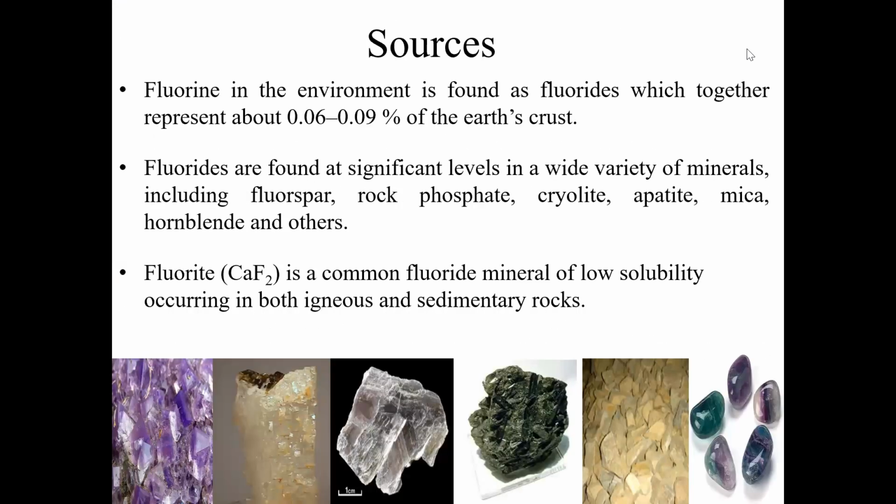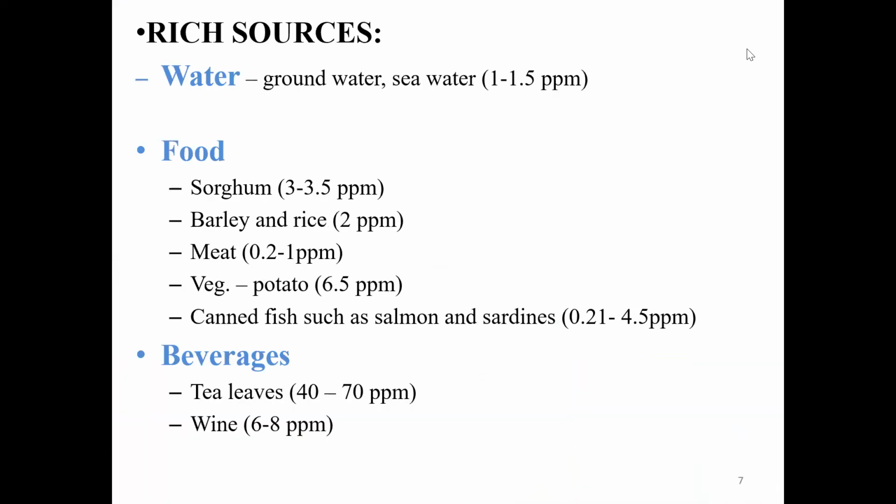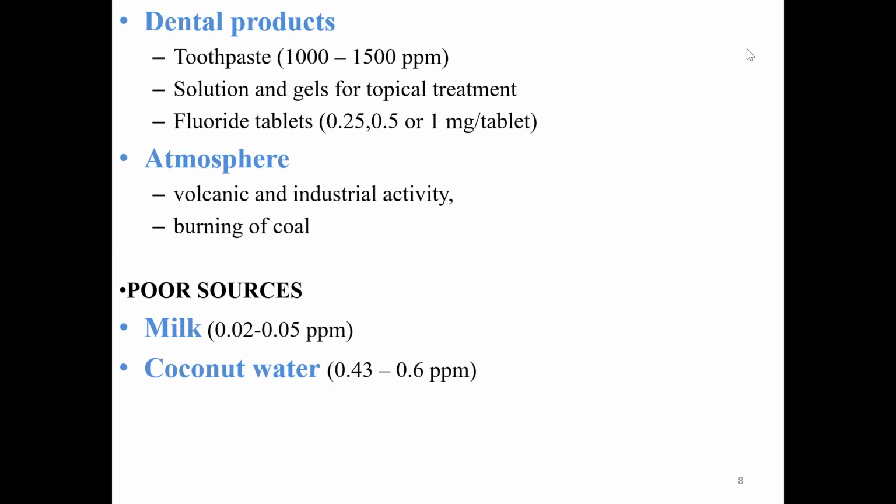Sources of fluoride. Fluorine in the environment is found as fluoride, which together represents about 0.06 to 0.09% of the earth's crust. Fluorides are found at significant levels in a wide variety of minerals, including fluorspar, rock phosphate, cryolite, apatite, mica, hornblende, and others. Fluorspar is a common fluoride mineral of low solubility occurring in both igneous and sedimentary rocks. Rich sources: water, food, and beverages. Dental products, atmosphere. Poor sources are milk and coconut water.